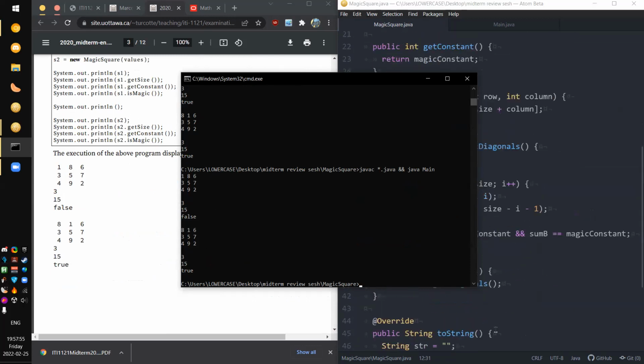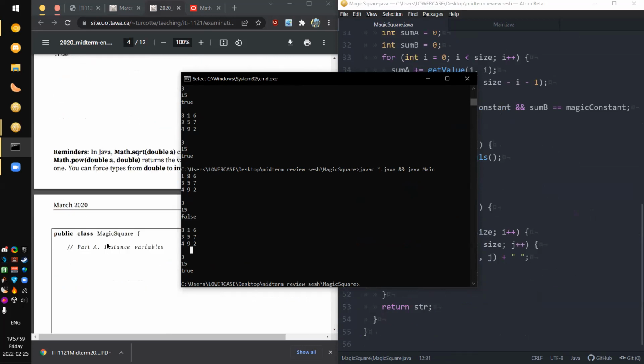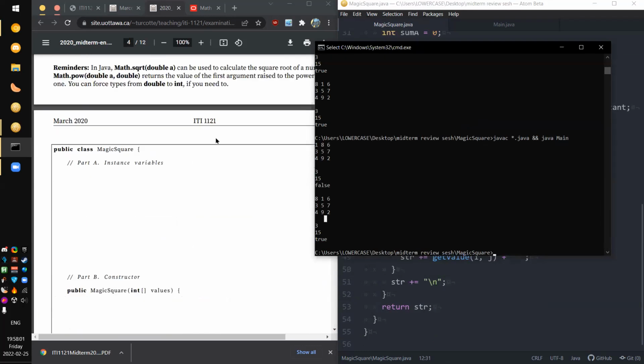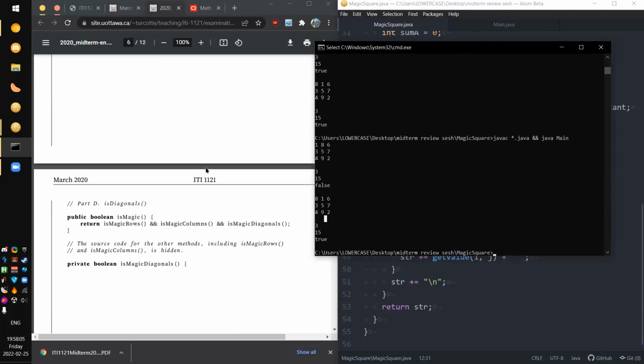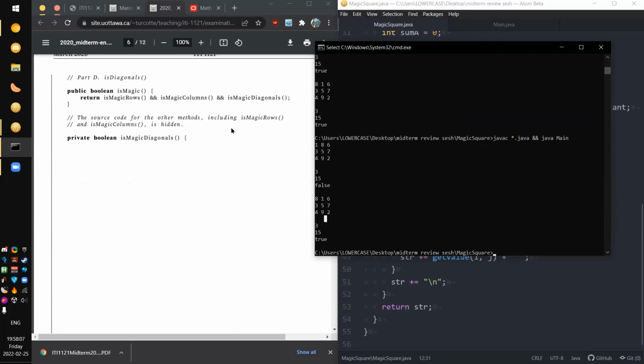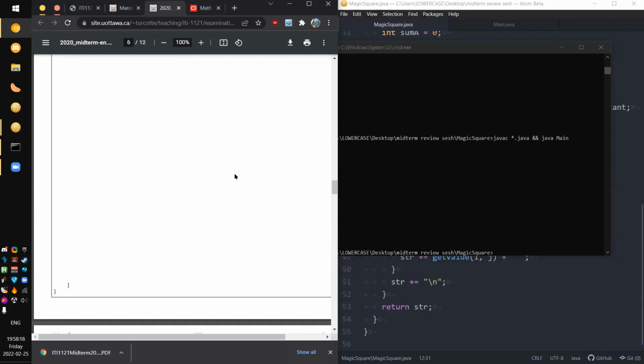Technically, you can get rid of the last new line if you really cared about this, but that is the most tiny thing to do. So our outputs match. So there was a template code. Okay, there you go. So you don't have to memorize any of that stuff. You're given this stuff. That's what they meant when they said you don't have to implement is magic rows and is magic columns, because that's also basically given to you, and you can just assume that you have it. So yeah, that's the question, honestly.